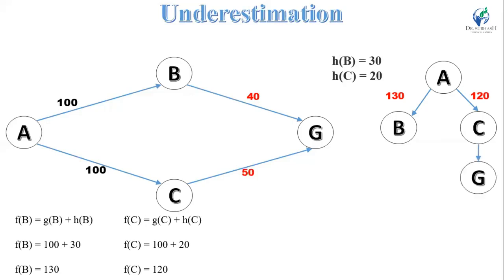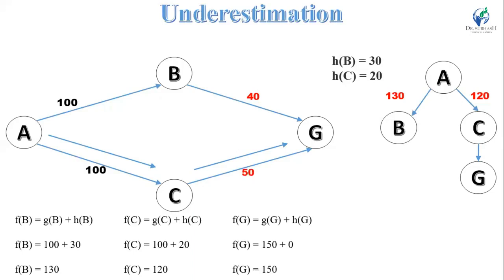Now we can find the cost of G. So f(G) is equal to g(G) plus h(G). Put the value in this equation. So it is 150 plus 0, because 150 is the actual cost through f(C) and h(G) is the goal node, so it is 0. So f(G) is equal to 150.